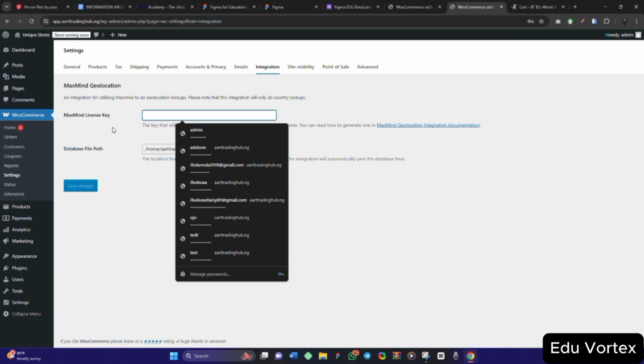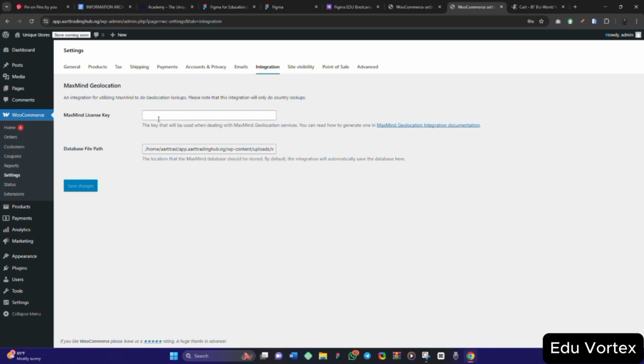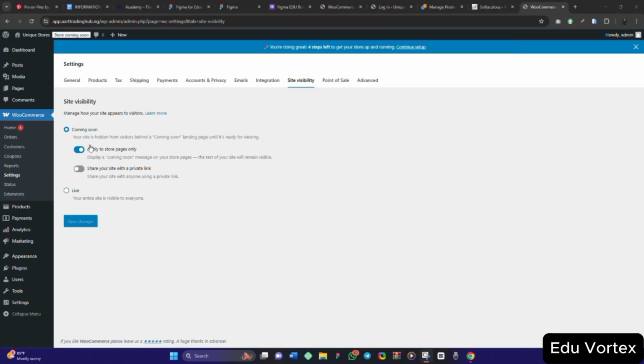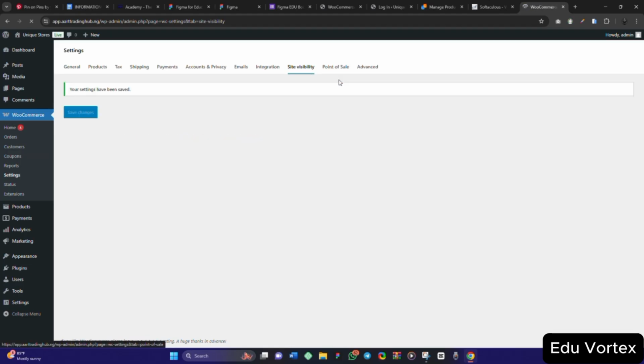So for this integration, this is an advanced option if you want to set up something like a geolocation lookup, but I'm not going to touch it. Let's leave it. So for the site visibility, coming soon? No, I want my store to be live so everybody can see it. Now let's move to point of sale.